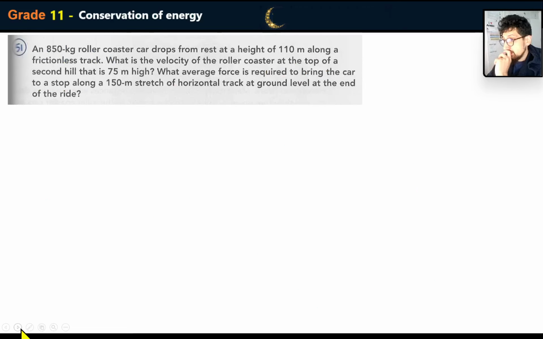Right, let's move on. An 850 kilogram roller coaster car drops from rest at the height of 110 meters along a frictionless track. What is the velocity of the roller coaster at the top of the second hill? Right, okay, which is only about 75 meters high. And they want the average force required to bring the car to a stop along the 150 meter stretch of horizontal track at the ground level.